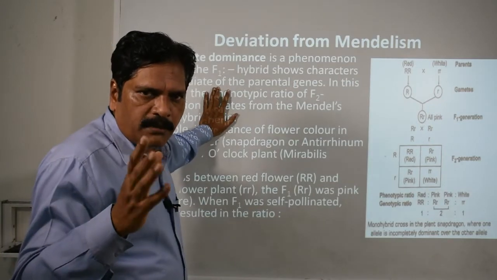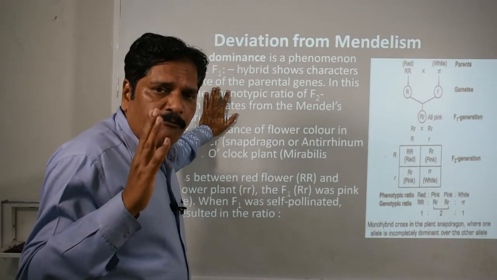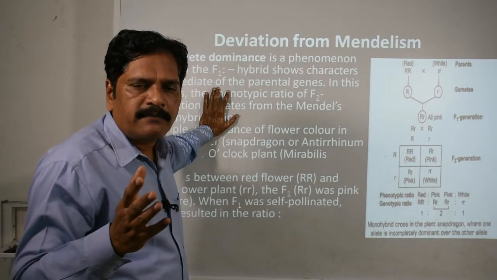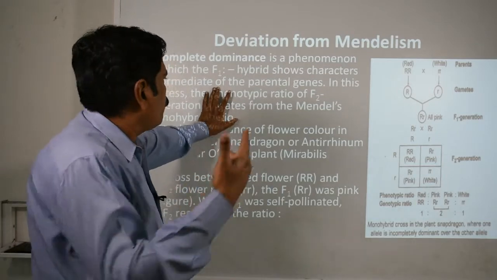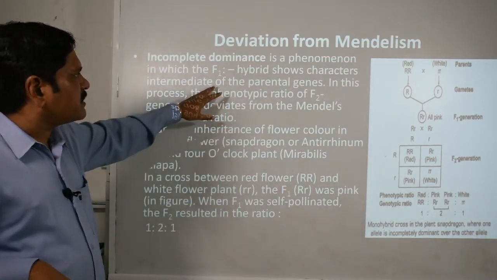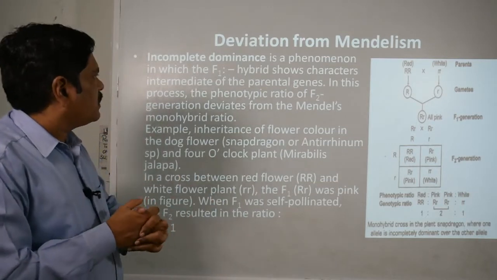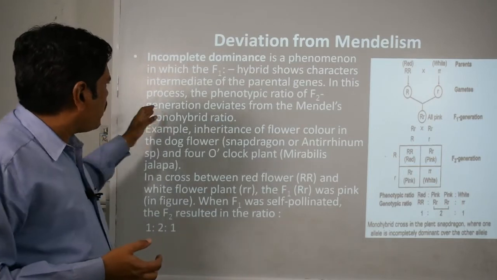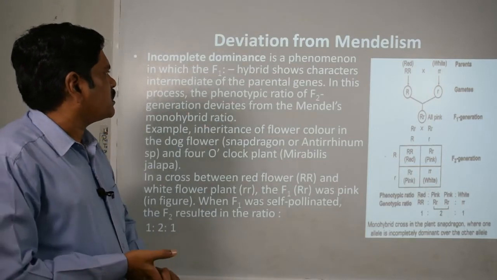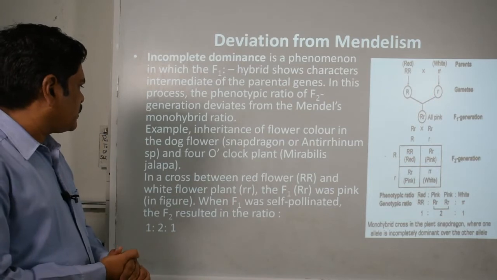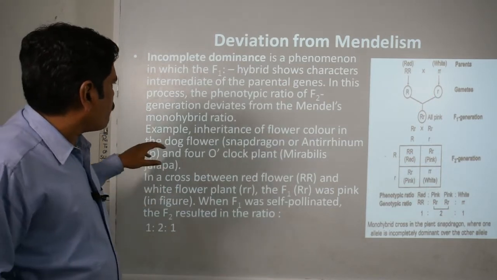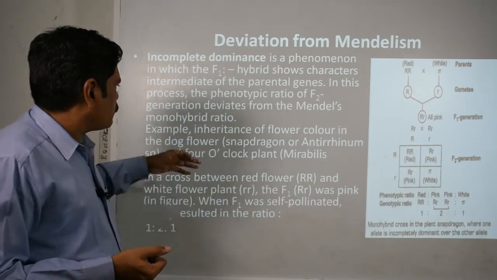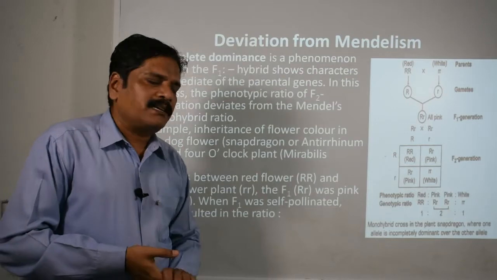What you learned in the previous law of dominance is that in the F1 generation only the dominant trait, the dominant character, will appear. But what do you observe in this case? In this case, an intermediate character is observed. And in this process, the phenotypic ratio of the F2 generation deviates from Mendel's monohybrid ratio. This experiment was performed on the dog flower, that is snapdragon, and the 4 o'clock plant, that is Mirabilis jalapa.